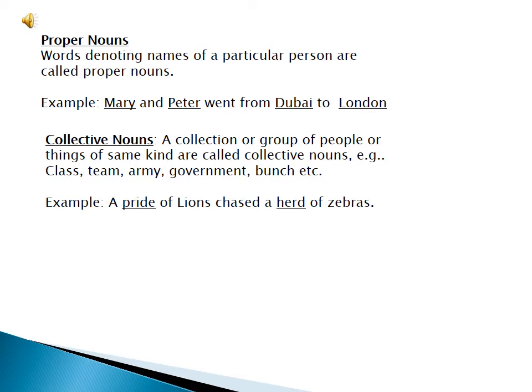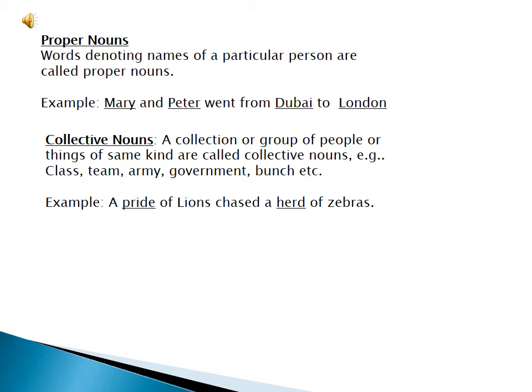Like in this example, you can see: Mary and Peter went from Dubai to London. Here in this sentence I have underlined Mary and Peter because they are proper names of persons, and Dubai and London are proper names of places. So they both are proper nouns.